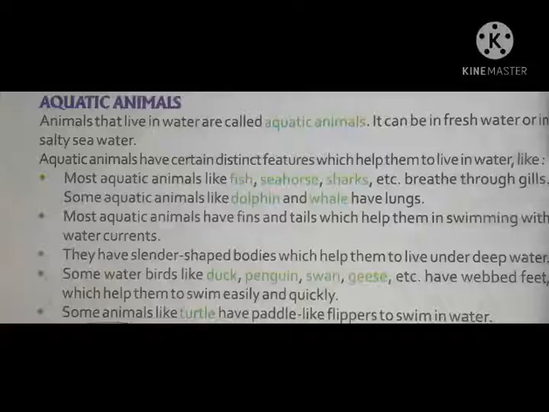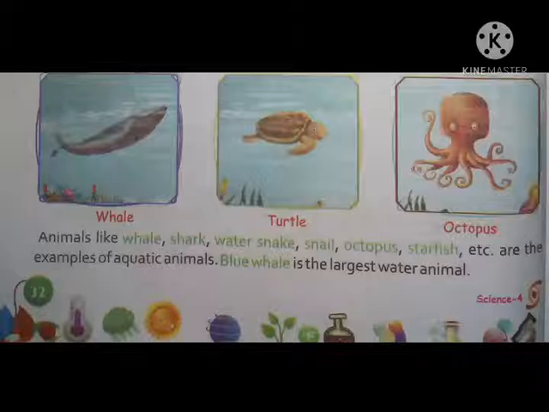Some animals like turtle have paddle-like flippers to swim in water. So see the pictures. This is whale, turtle and octopus.